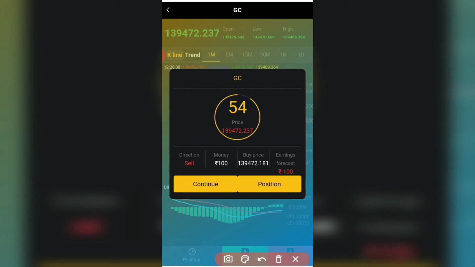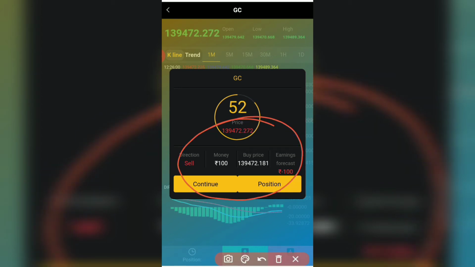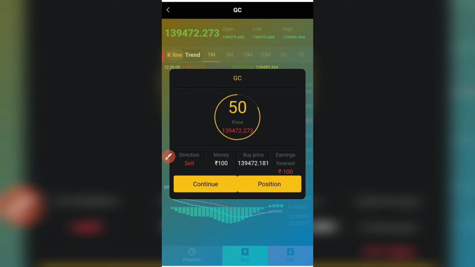So here you can see your position, then you can earn profit or you can earn loss. In 60 seconds you will know how we can trade, how we can place an order, and how we can buy or sell the product. It is very easy to know how to do trading on the UFSX platform, and it is very easy to trade on the UFSX platform.